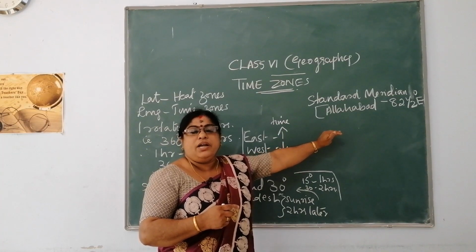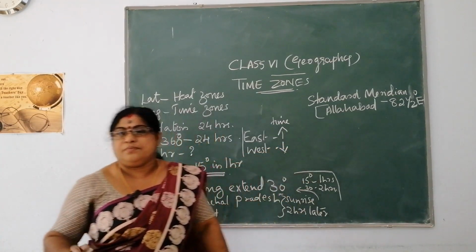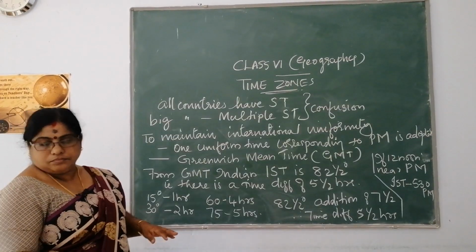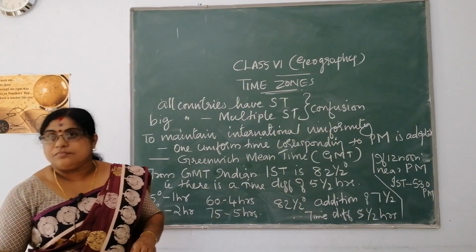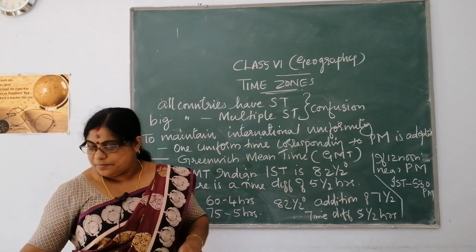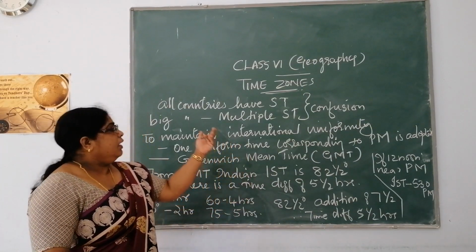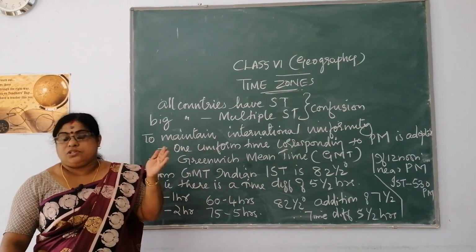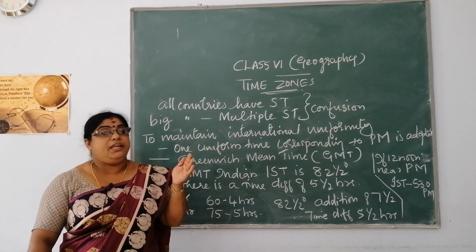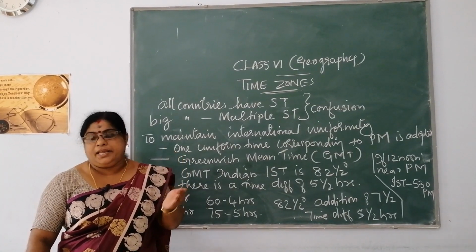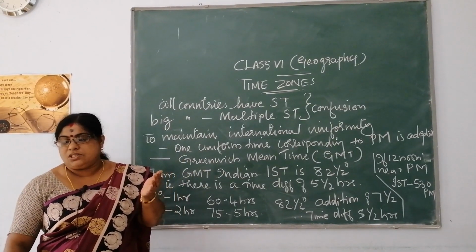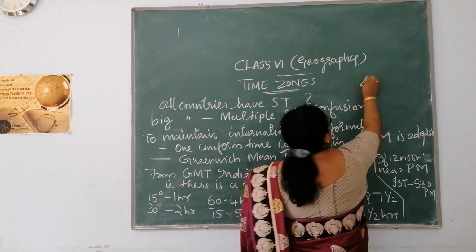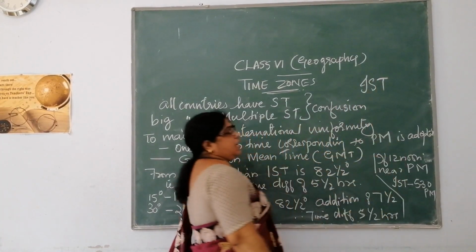So the 82.5 degree east meridian passing through Allahabad is taken as the standard time of India, which you also call IST. IST means Indian Standard Time.